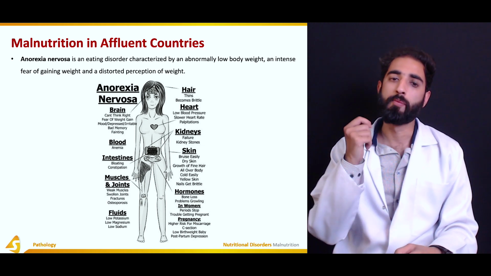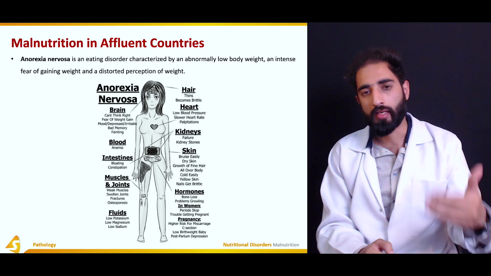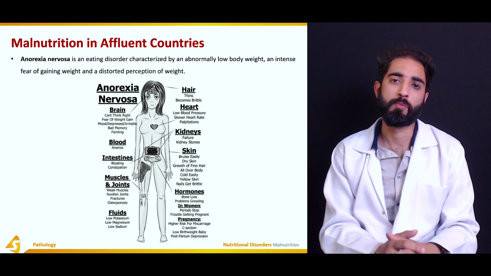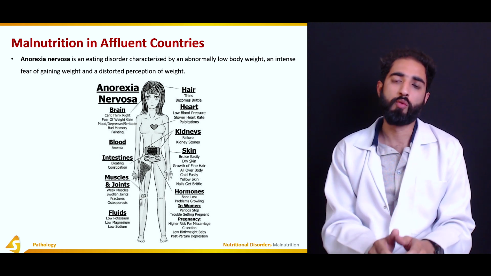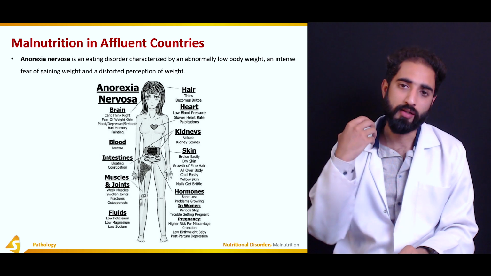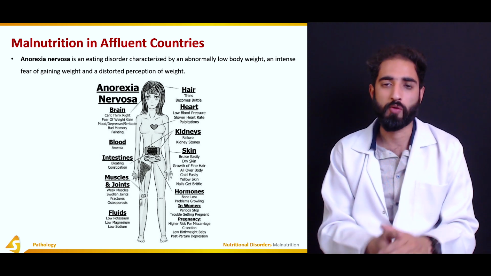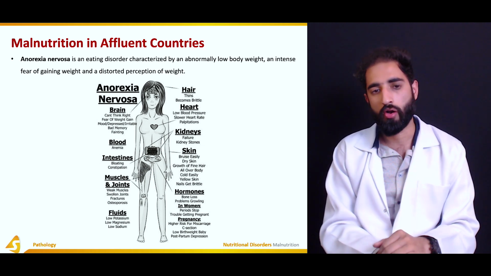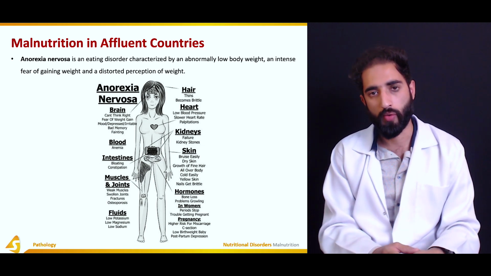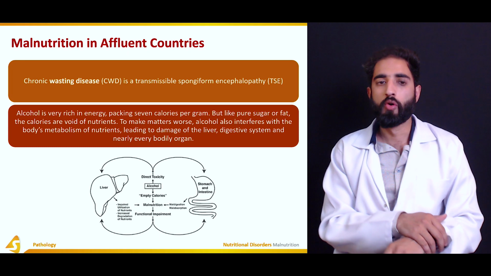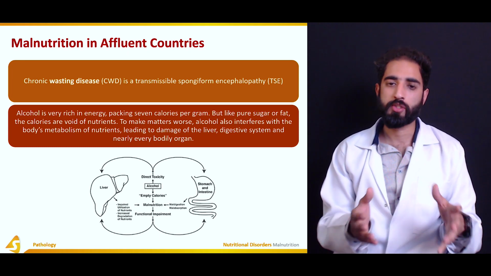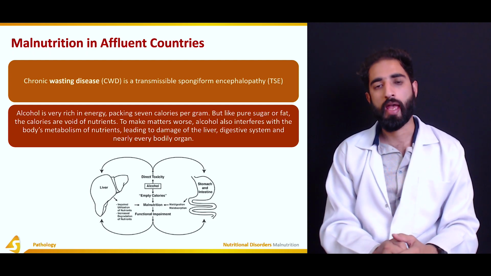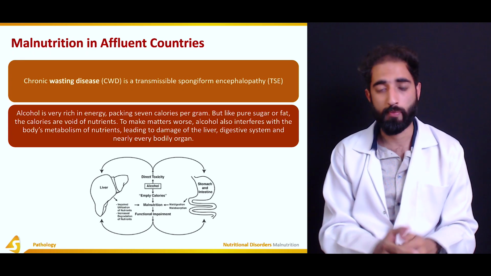Similarly, weight gain is associated with pregnancy, so these women can develop depression associated with their pregnancy as well, because they perceive that they are gaining weight. And C-section is also commonly observed in women with anorexia nervosa. Moreover, there is chronic wasting disease, which is a transmissible spongiform encephalopathy of the brain and the central nervous system, and which brings us to a very important part, which is